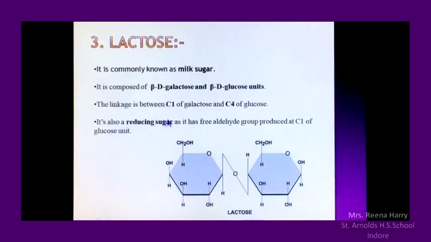In lactose, as you can see in the structure, the linkage is between carbon 1 of galactose and carbon 4 of glucose, having the glycosidic linkage. This carbohydrate, lactose, is also a reducing sugar, as it has a free aldehyde group which is produced at carbon 1 of the glucose unit. That's all about lactose, children.